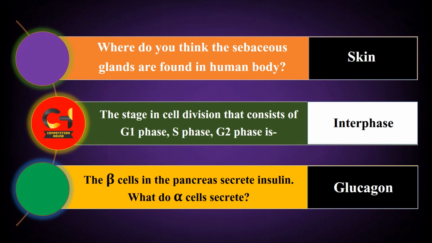Where do you think the sebaceous glands are found in the human body? Answer is skin. Next question, the stage in cell division that consists of G1 phase, S phase, G2 phase is? Answer is interphase. Next question, the beta cells in the pancreas secrete insulin. What do alpha cells secrete? Answer is glucagon.